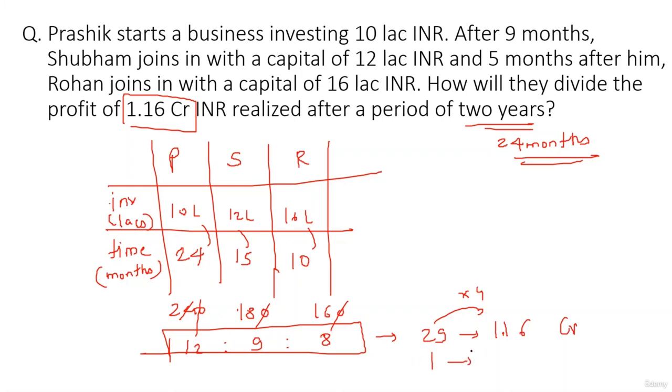That means 1 point will correspond to how much? 1.16 divided by 29. 116 upon 29. It's basically 4 lakh. So now 12 corresponds to 12 fours are 48, 48 lakhs. 9 corresponds to 9 fours are 36 lakhs. And 8 corresponds to 8 fours are 32, 32 lakhs. As simple as that.